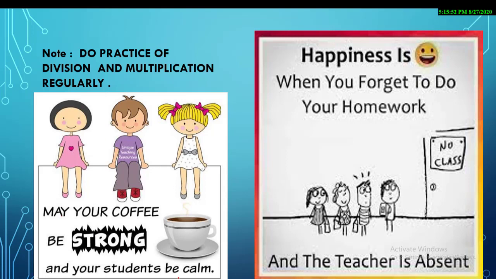May your coffee be strong and your students be calm. This is a very good best wish for the teacher, that you always get a very strong coffee to be active and your students must be calm in the classroom.